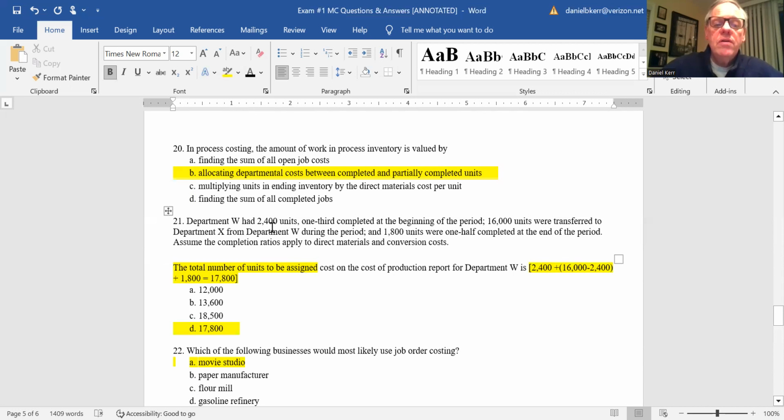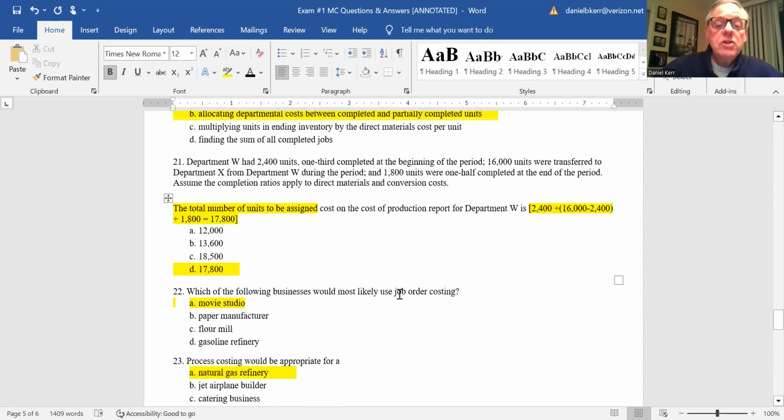You had the 2,400 units in the beginning inventory, then the units started and completed, which is 16,000 minus the 2,400. Then you had 1,800 units left over at the end of the period in work in process. So the total number you have to account for is 17,800. They didn't ask for equivalent units of material and equivalent units for conversion costs; you would have gotten a different answer there. They just asked for the total number of units to be assigned cost. So the answer, and you can see the math here, is 17,800.